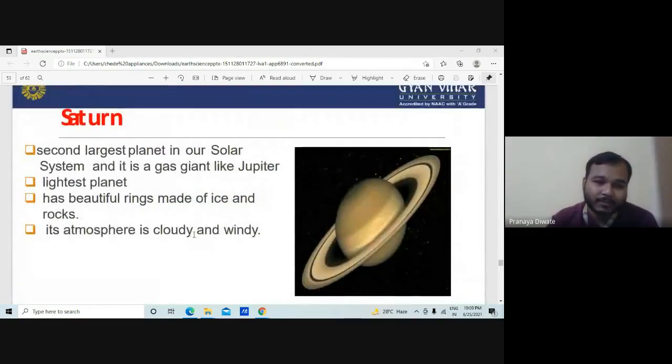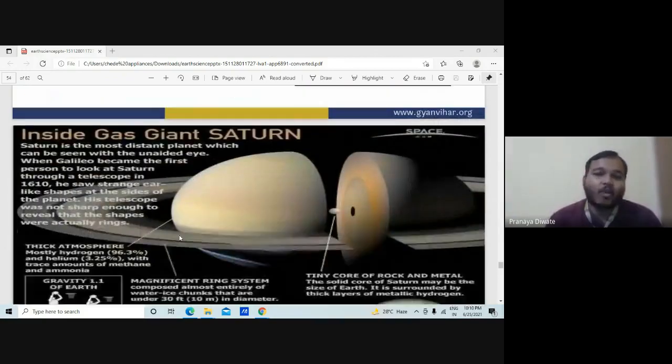Then the next planet is Saturn. Saturn is the second largest planet in our solar system after Jupiter. It is also the lightest planet, and has a beautiful ring made of ice and rock. We always see this in Shani Grahan, and Saturn has a beautiful ring. Its atmosphere is cloudy and windy, or more of windy.